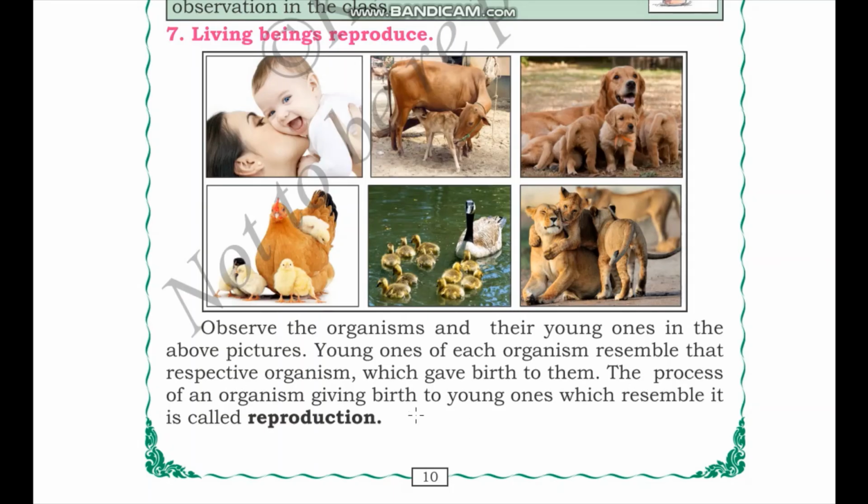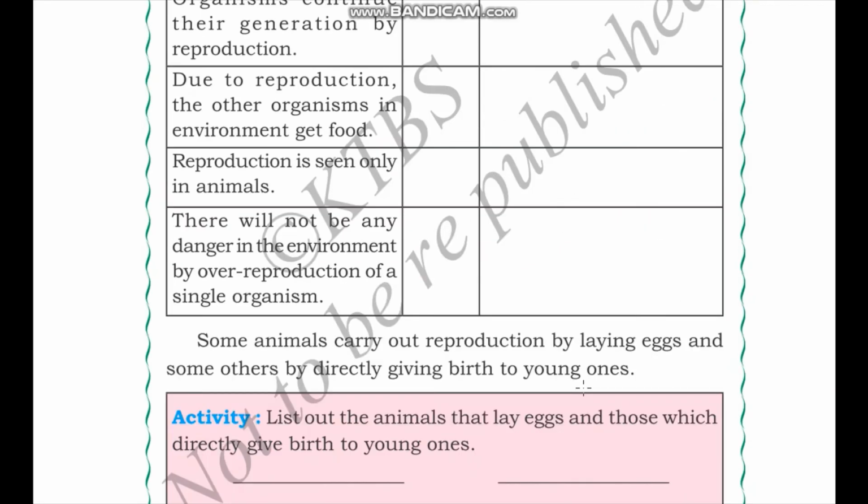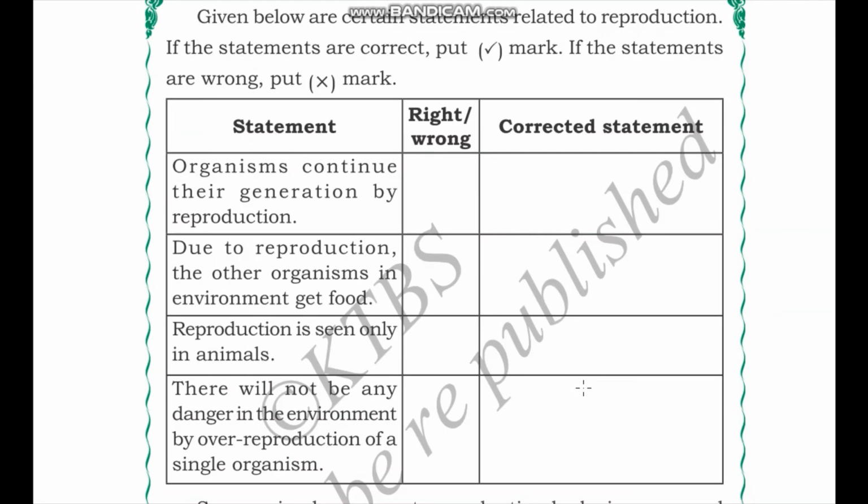The process of an organism giving birth to young ones which resemble it is called reproduction. So reproduction is the process by which an organism gives birth to young ones which resemble it. Through the process of reproduction, animals and other living beings produce organisms that are similar to themselves. Let us learn more about reproduction by doing this activity.